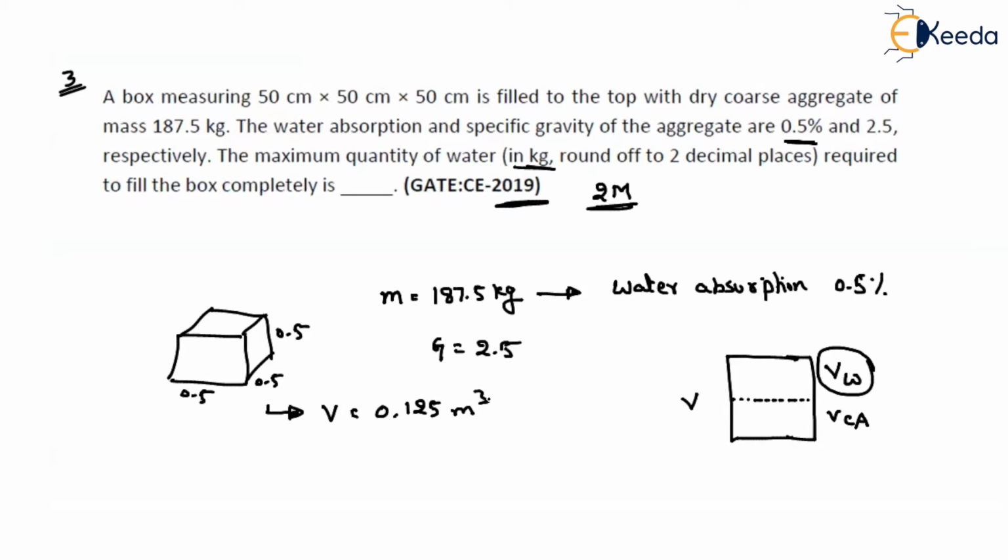Right? Now let us find the volume of coarse aggregate. How can I find it? As you know the specific gravity, we can say volume equals weight of the aggregate divided by G into gamma W. The weight is already given: 187.5.